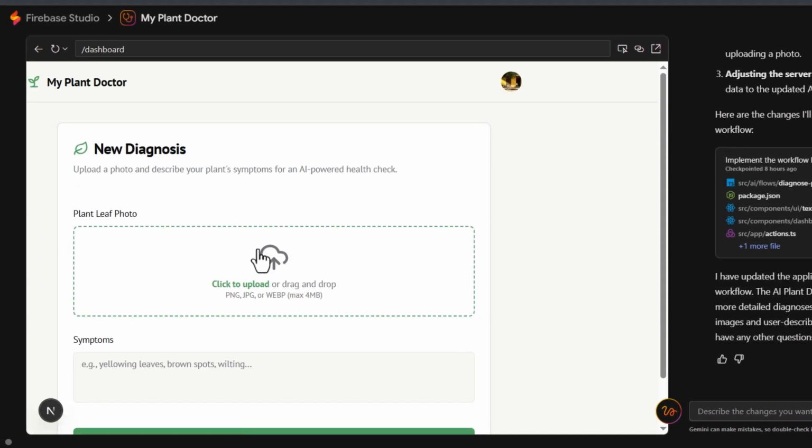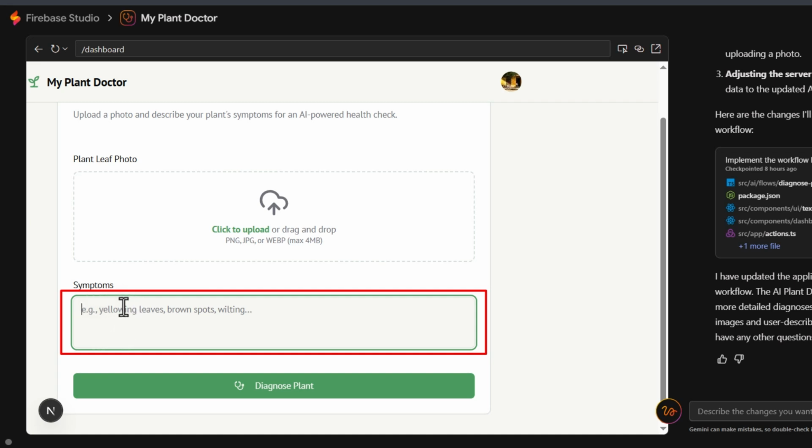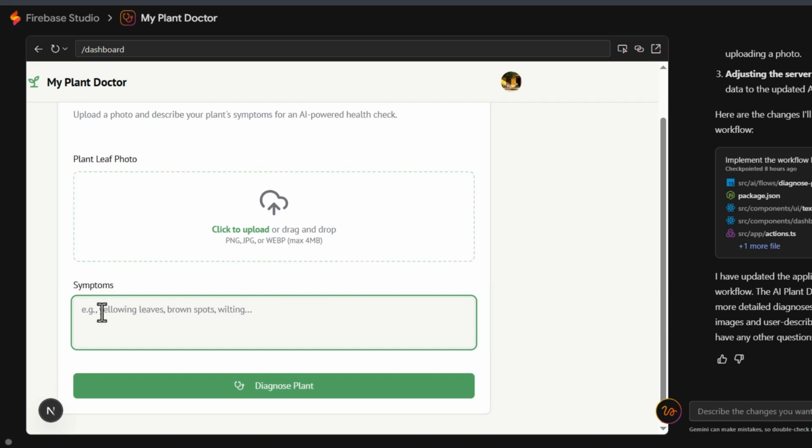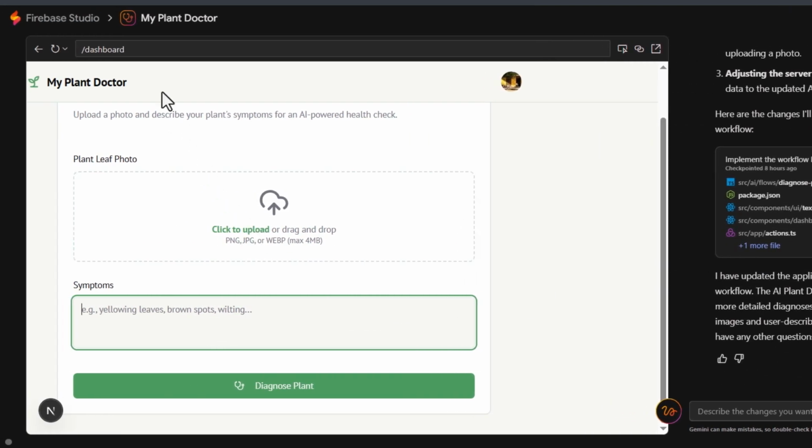It has actually updated our user interface. Now, in addition to uploading a photo, we also have the possibility to mention any symptoms from our perspective, so it can add to what it gets from the image. For example, our symptoms we may have noticed could be yellowing leaves, brown spots, wilting, and more, exactly in relation to our workflow we just updated. We'll proceed again to test out the application.